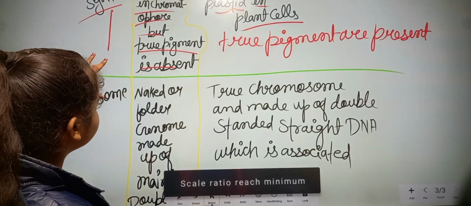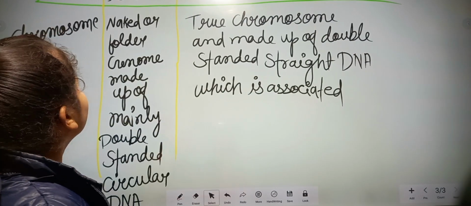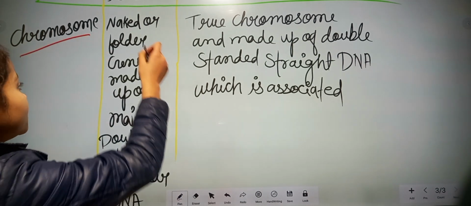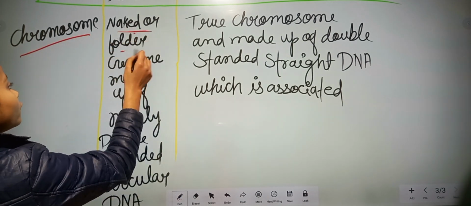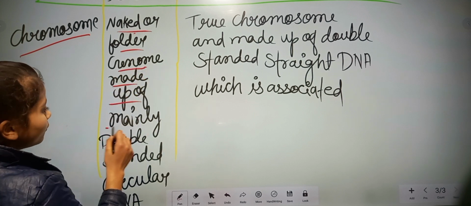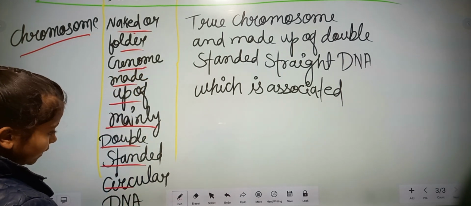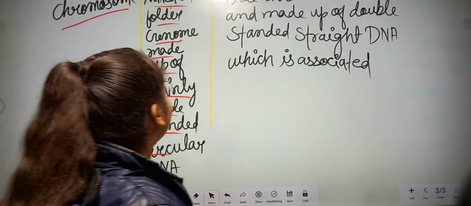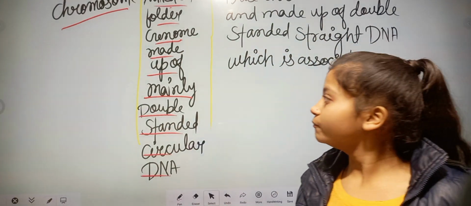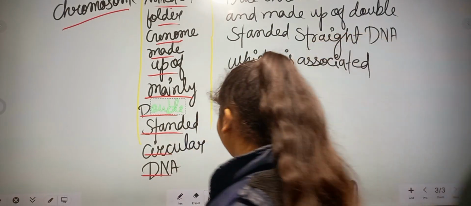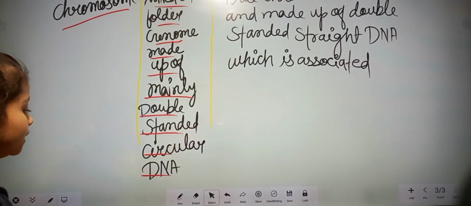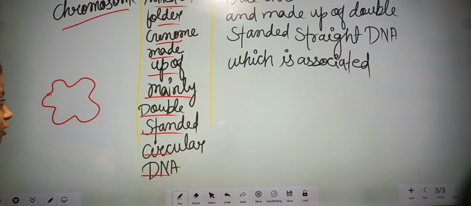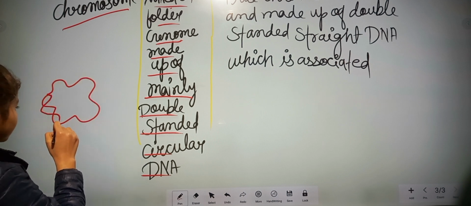And here is chromosome. Next, when we talk about chromosome in a prokaryotic cell, it is a naked or folded genome made up of mainly double-stranded circular DNA. In a prokaryotic cell, chromosomes are naked and made up of double-stranded circular DNA. Circular means a circle-like structure, and double-stranded means like this.